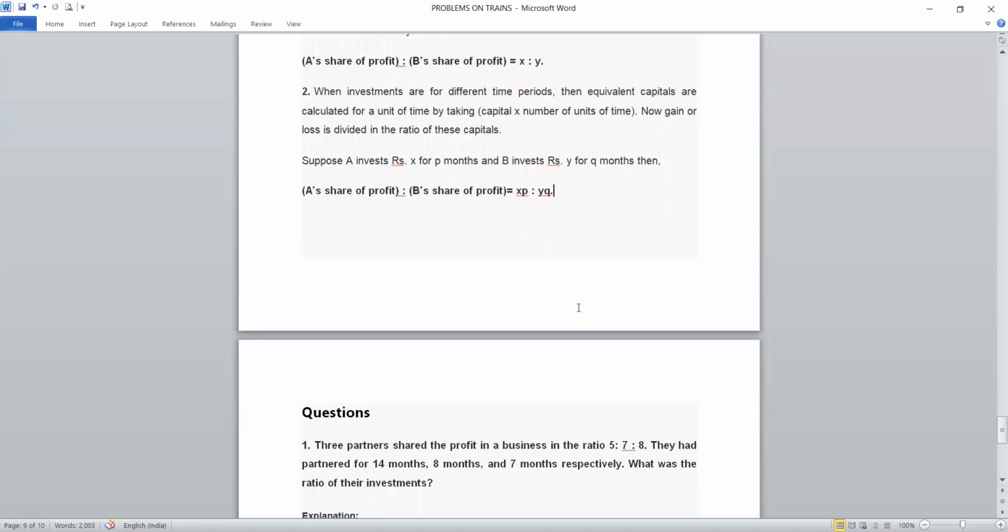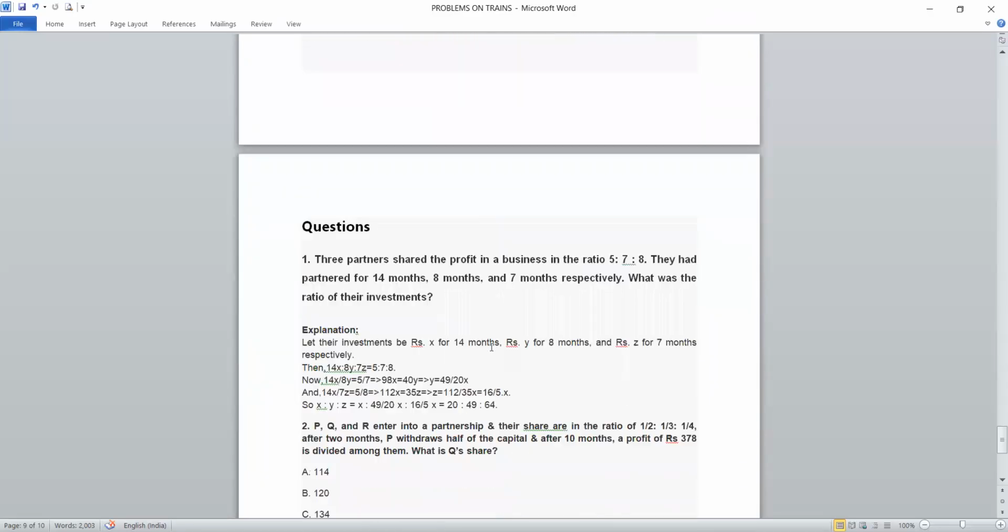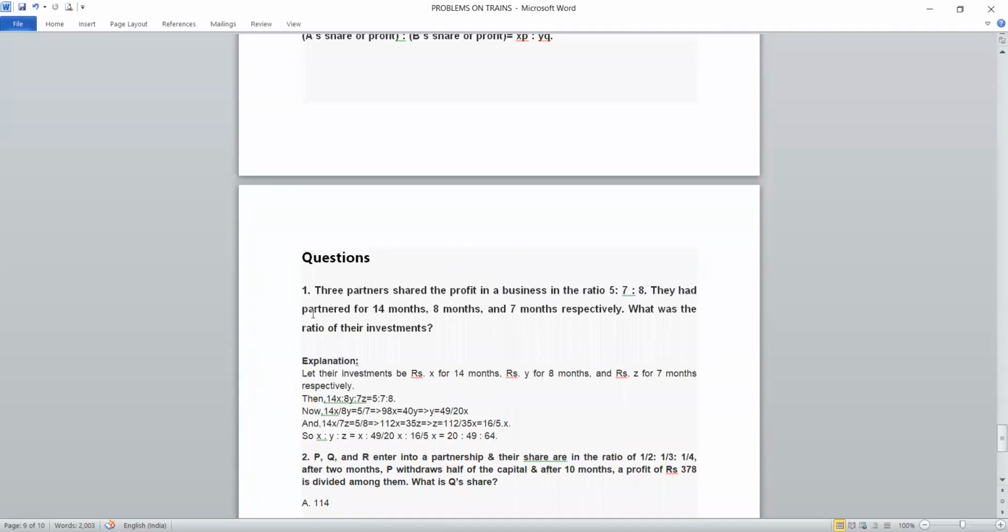And let's see a question on these formulas. Three partners shared the profit in the business in the ratio 5:7:8. Means the profit ratios of the business partners are in the ratio 5:7:8. They had partnered for 14 months, 8 months, 7 months respectively. That means they have been in the business for different time periods. Here we can say that it is a compound partnership type.